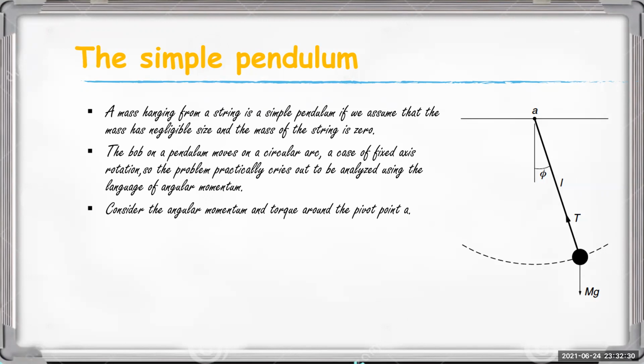I mean an axis passing through the point of the pivot. Moment of inertia must be equal to mass times the perpendicular distance squared. Then the moment of inertia I_A must be equal to m L squared.